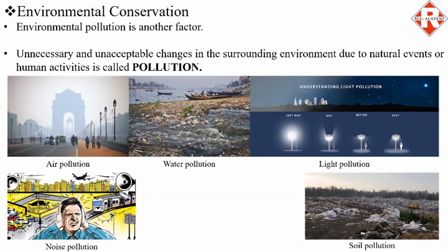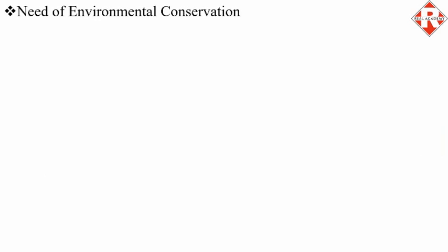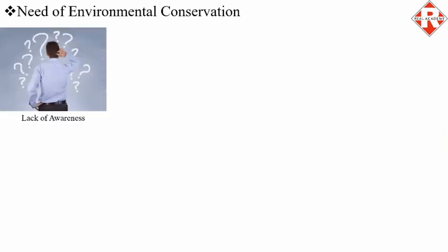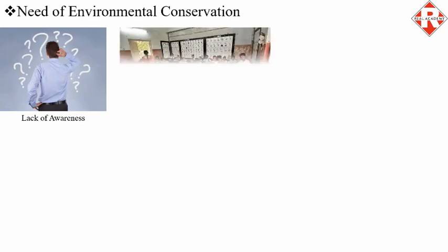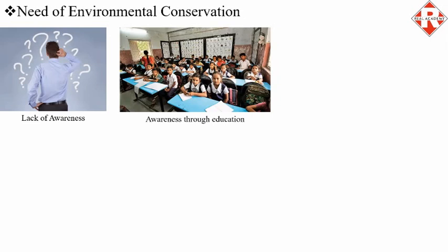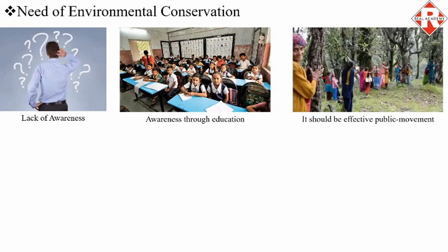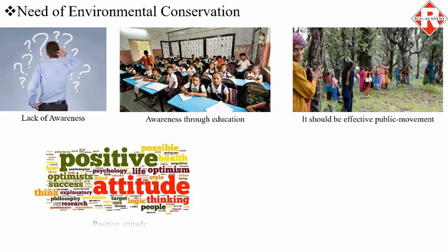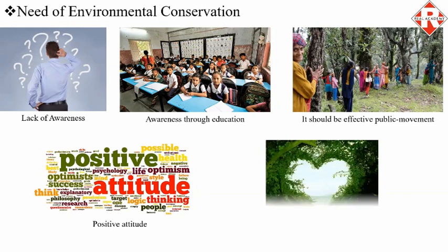But exactly what are the factors one should know to conserve environment? The biggest problem is lack of awareness among people regarding these conservation laws and practices. This awareness can be brought through education. Also, after educating public, all should come together and it should be the effective public movement. For that to happen, there should be lot of positive attitude and love for nature.